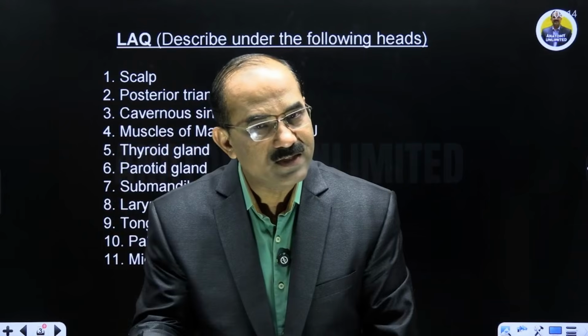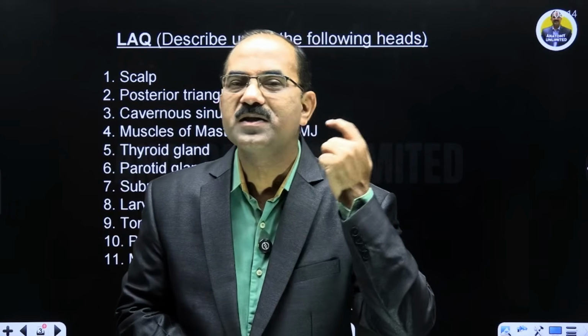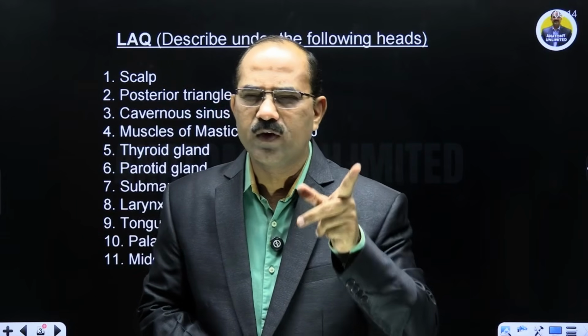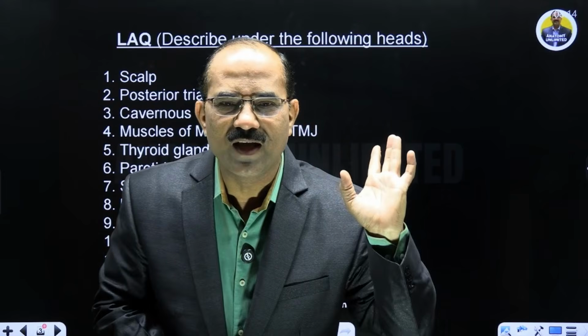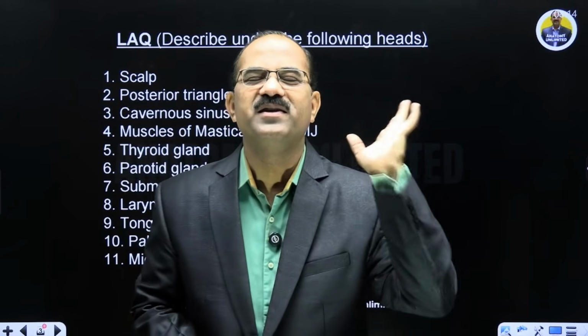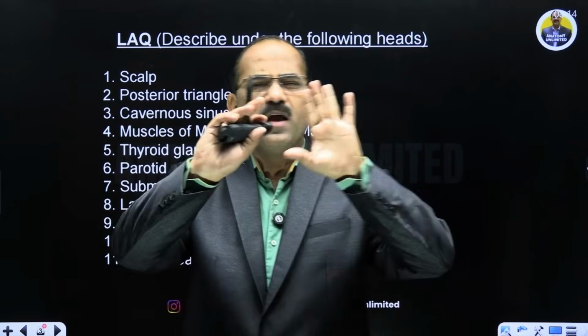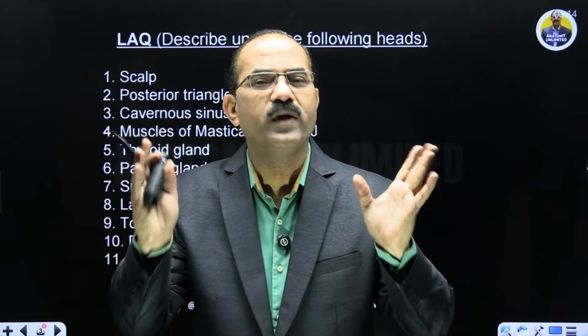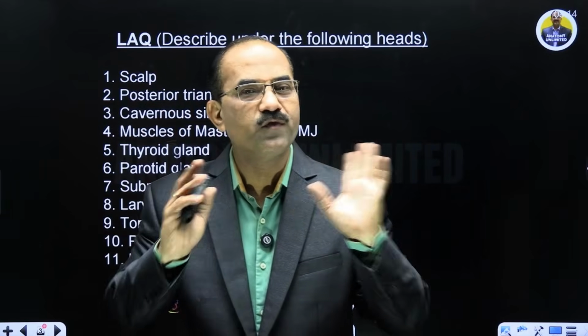The muscles of mastication are 4: temporalis, masseter, medial and lateral pterygoids, derived in the first pharyngeal arch. The nerve is mandibular nerve. Mandibular nerve. So just remember this, a very clear differentiating point. Clear? No confusion in this.